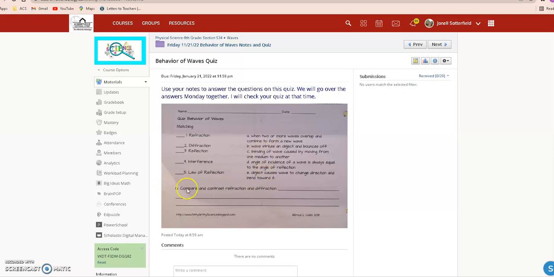Number 6 says compare and contrast refraction and diffraction. Now, I specifically wrote some things on your notes page to help you with that. So go back and where it says refraction and diffraction, go in and say what things are the same and what things might be different. If you have any questions,